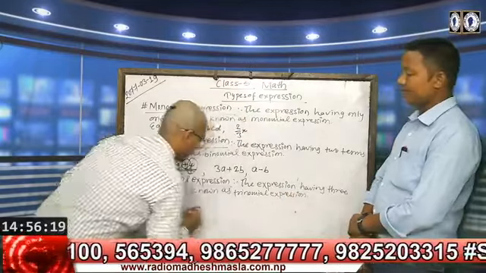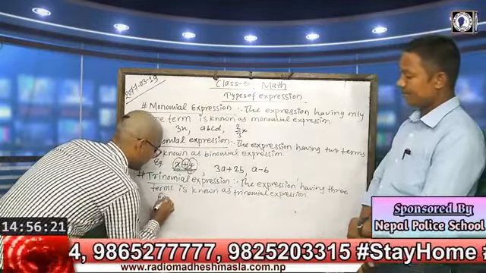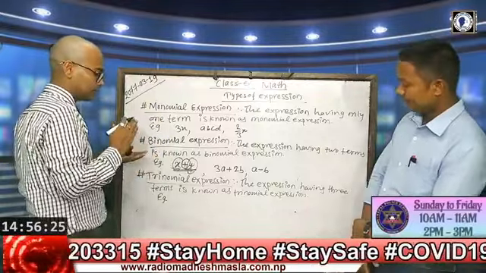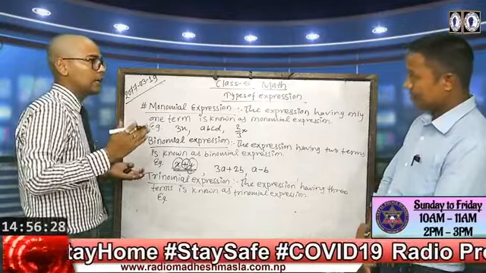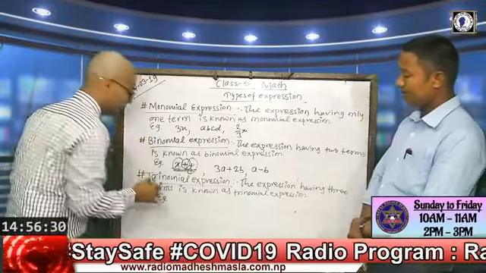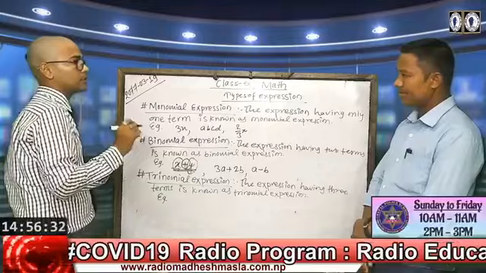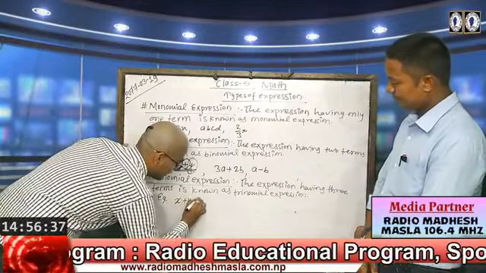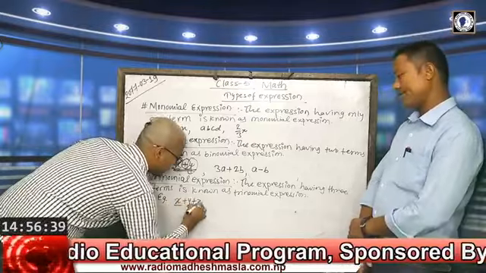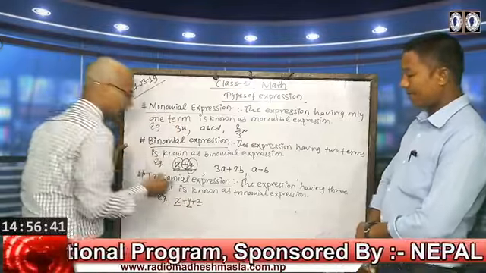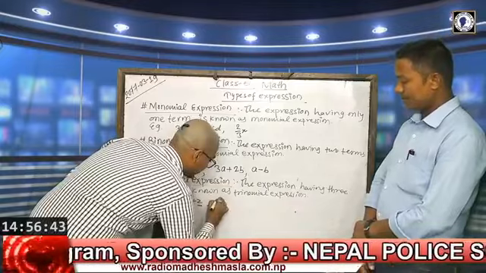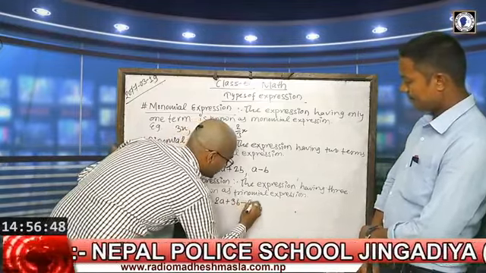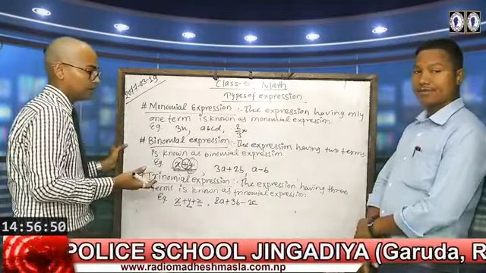For example, it should be 3 terms. That means the terms should be connected by plus or minus, or both, but it must consist of 3 terms. That means x plus y plus z: x, y, and z. These are 3 terms. In the same way, suppose 2a plus 3b minus 2c. They are 3 terms.